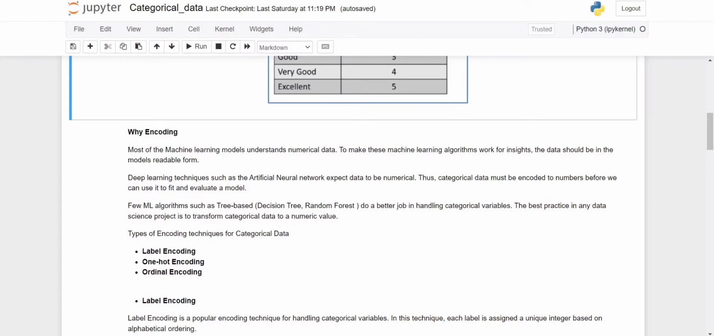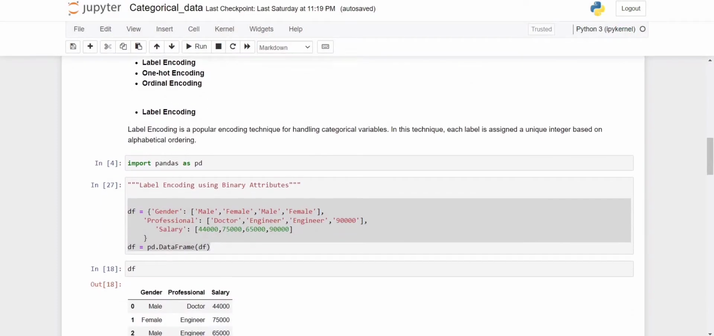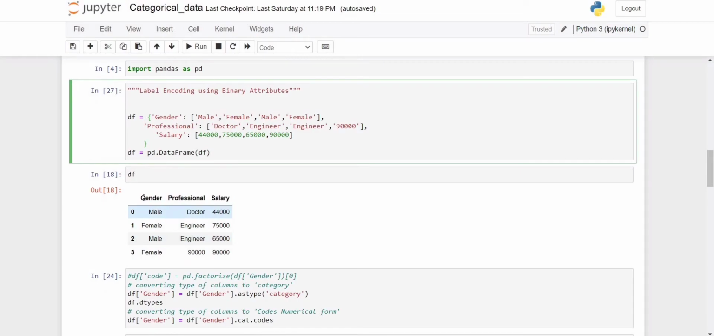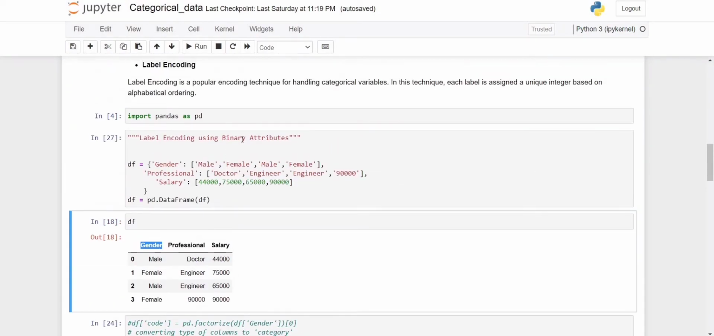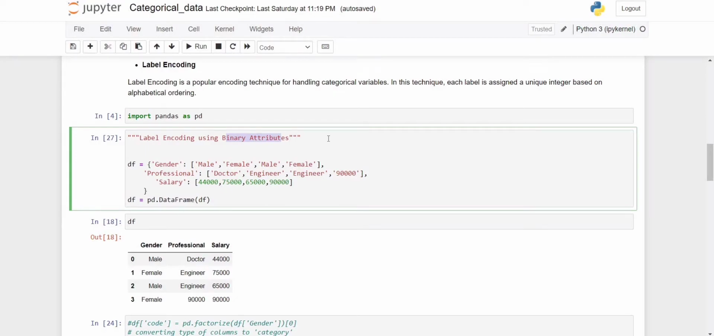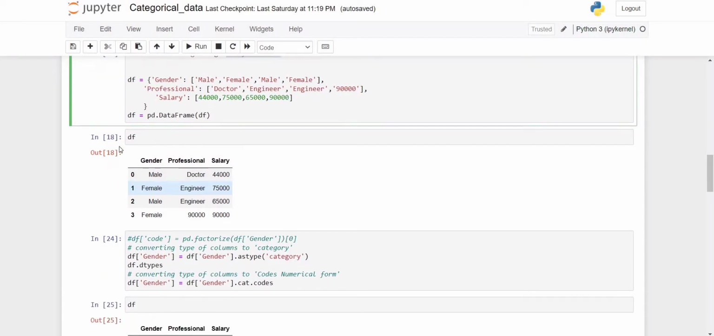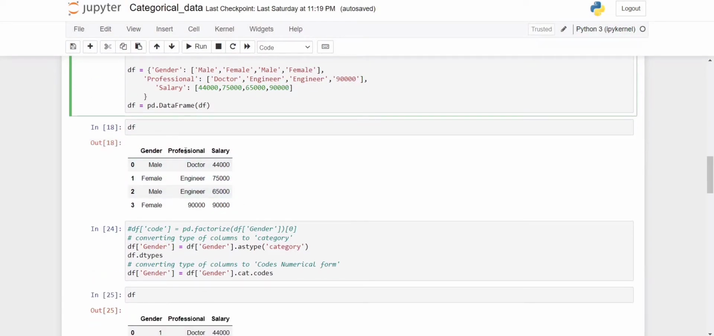Okay, so how will we convert here? Suppose a dataset is given. First of all, we are going to understand the binary attribute, then we'll go for the nominal attribute. We get the data in the form of a table where we have gender, professional and salary. This is also categorical data. There's a mistake here, so we can replace this value. Okay, so we changed this value.